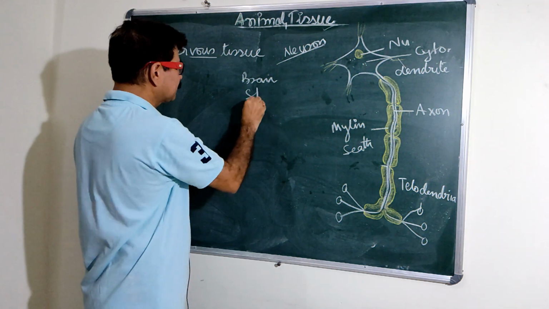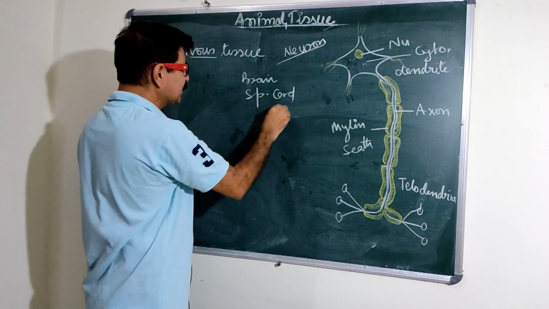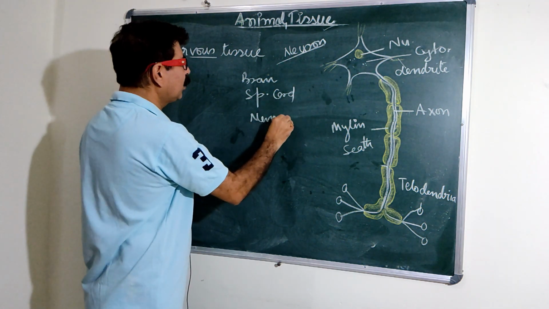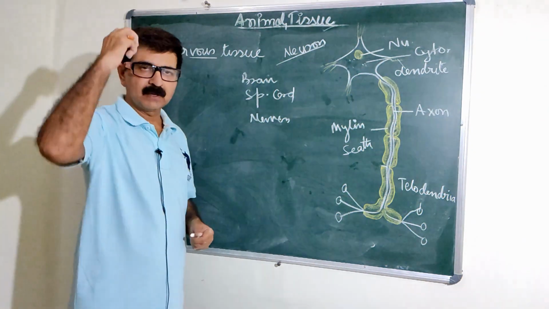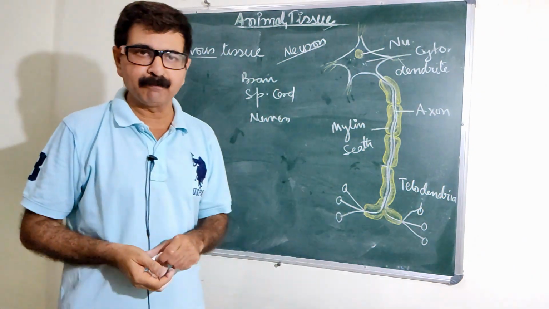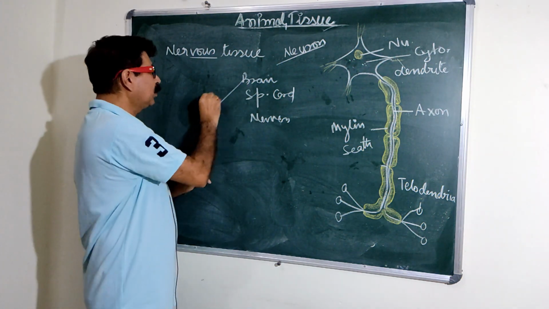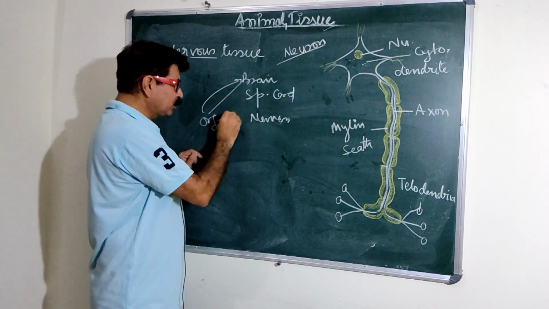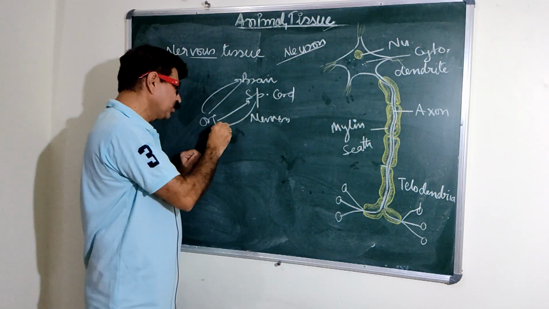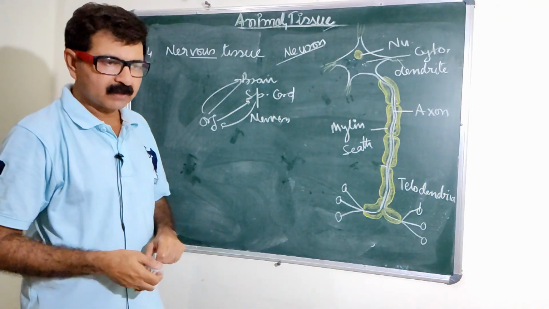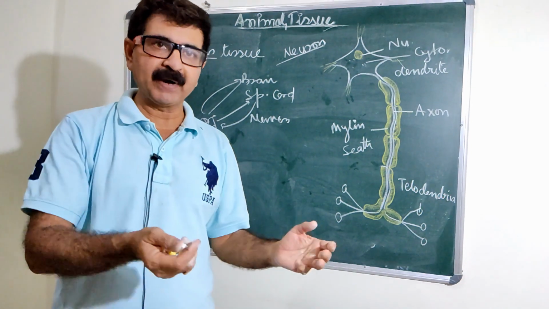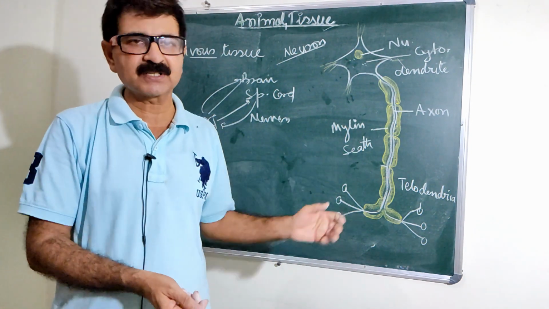Especially our brain, spinal cord, as well as the nerves, they all are made by this, and they help to transmit the message either from brain to organ or organ to brain, organ to spinal cord or spinal cord to organ, and they transmit the message very rapidly. That is the beauty of this tissue.